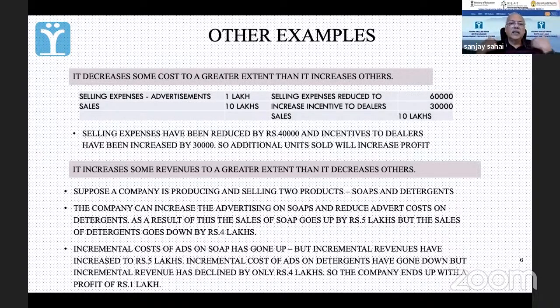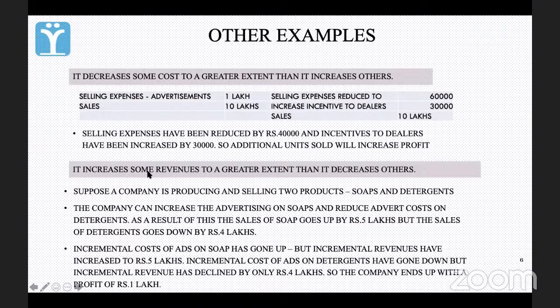So what it does is, it begins to focus more on soap, और 5 लाख इसके खर्चे जो है, इसके चलते क्या होता है कि इसका सेल बढ़ जाता है by 5 lakh. Since it is now advertising more for soaps, the sales of soaps goes up by 5 lakhs. Now it has stopped it, or it has reduced the advertising for detergents. उसके सेल्स कम हो जाते हैं, लेकिन वो 5 लाख कम नहीं होते, वो 4 लाख कम होते हैं. So once again, what has happened? Total profit has increased by 1 lakh.